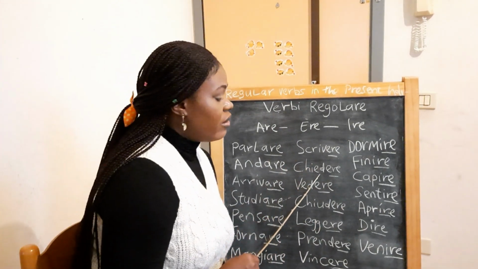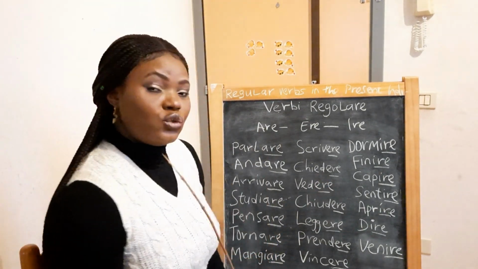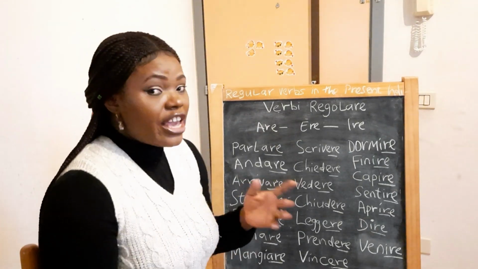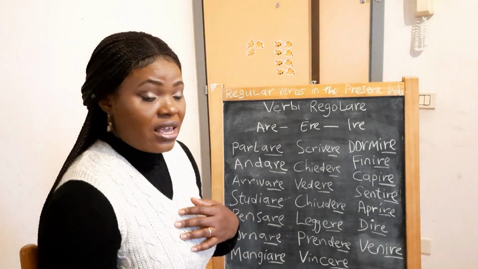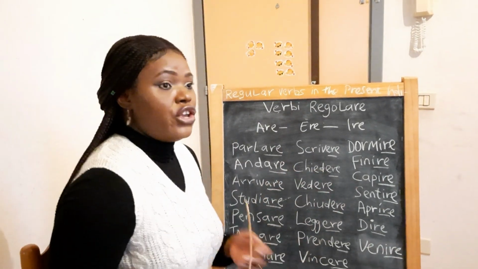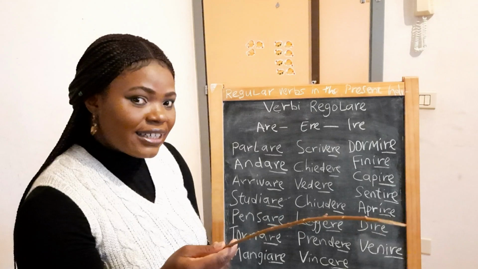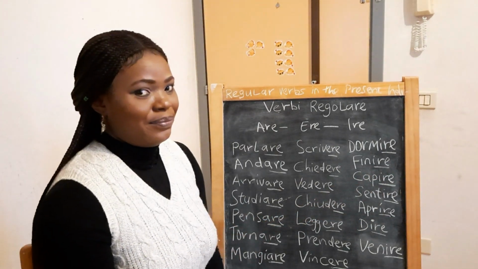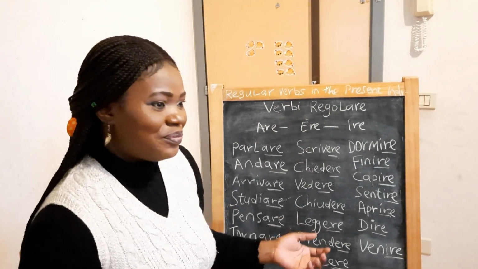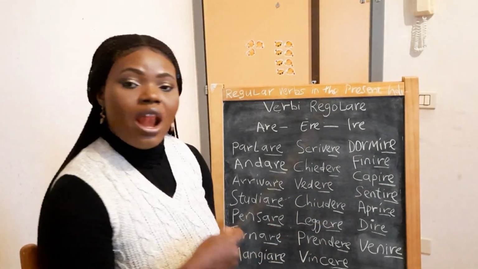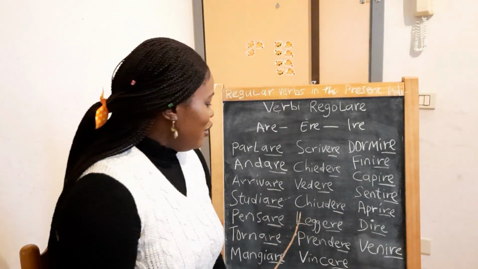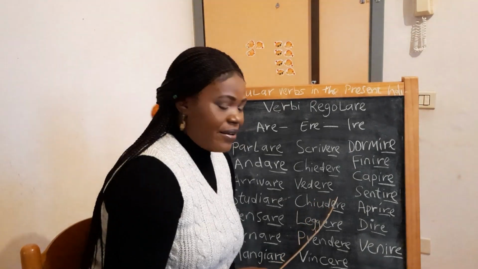Then the second one is called chiedere, to ask. If I want to say I ask, I say io chiedo. I ask. Io chiedo un permesso. I ask a permission. Io chiedo, tu chiedi, lui o lei chiede. Noi chiediamo. We ask. Voi chiedete. Loro chiedono. They ask.